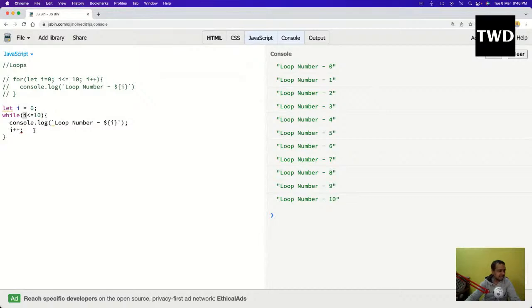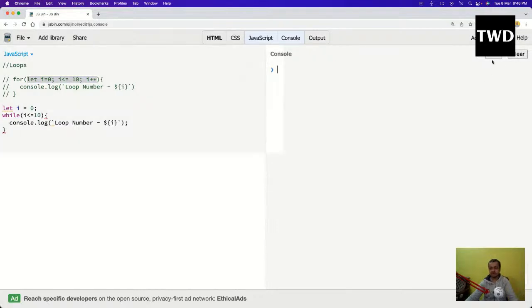So sometimes what happens, they might forget this i plus plus, and that happens a lot. In a for loop you cannot forget the i plus plus because that is a part of the syntax. This is known as the syntax of the for loop. But here, suppose there is a very big while loop with 10-15 statements and a developer forgot to do the i plus plus. Now what will happen?